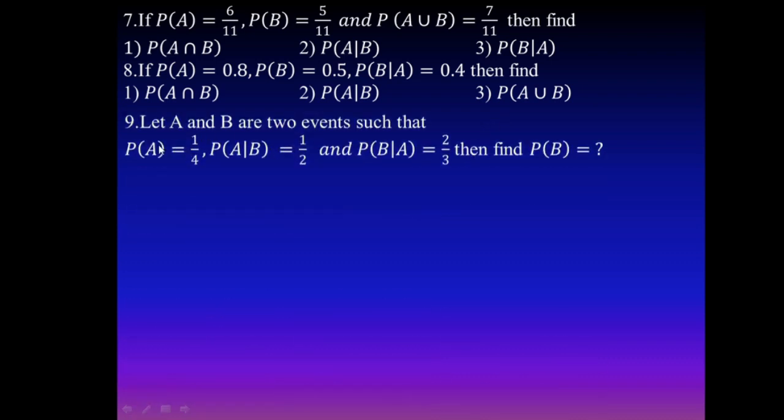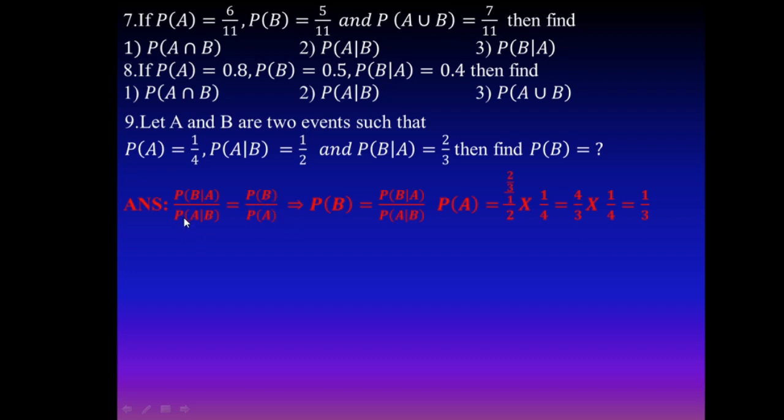The next example. Let A and B be two events such that probability of A is given, probability of A given B is given, and probability of B given A is given. Then find the probability of B. This is a 2-mark question. Here also you know that probability of A given B means probability of A intersection B divided by probability of B, and B given A is equal to probability of A intersection B divided by probability of A. Therefore, find the ratio of these two: probability of A given B divided by probability of B given A is equal to probability of B divided by probability of A.